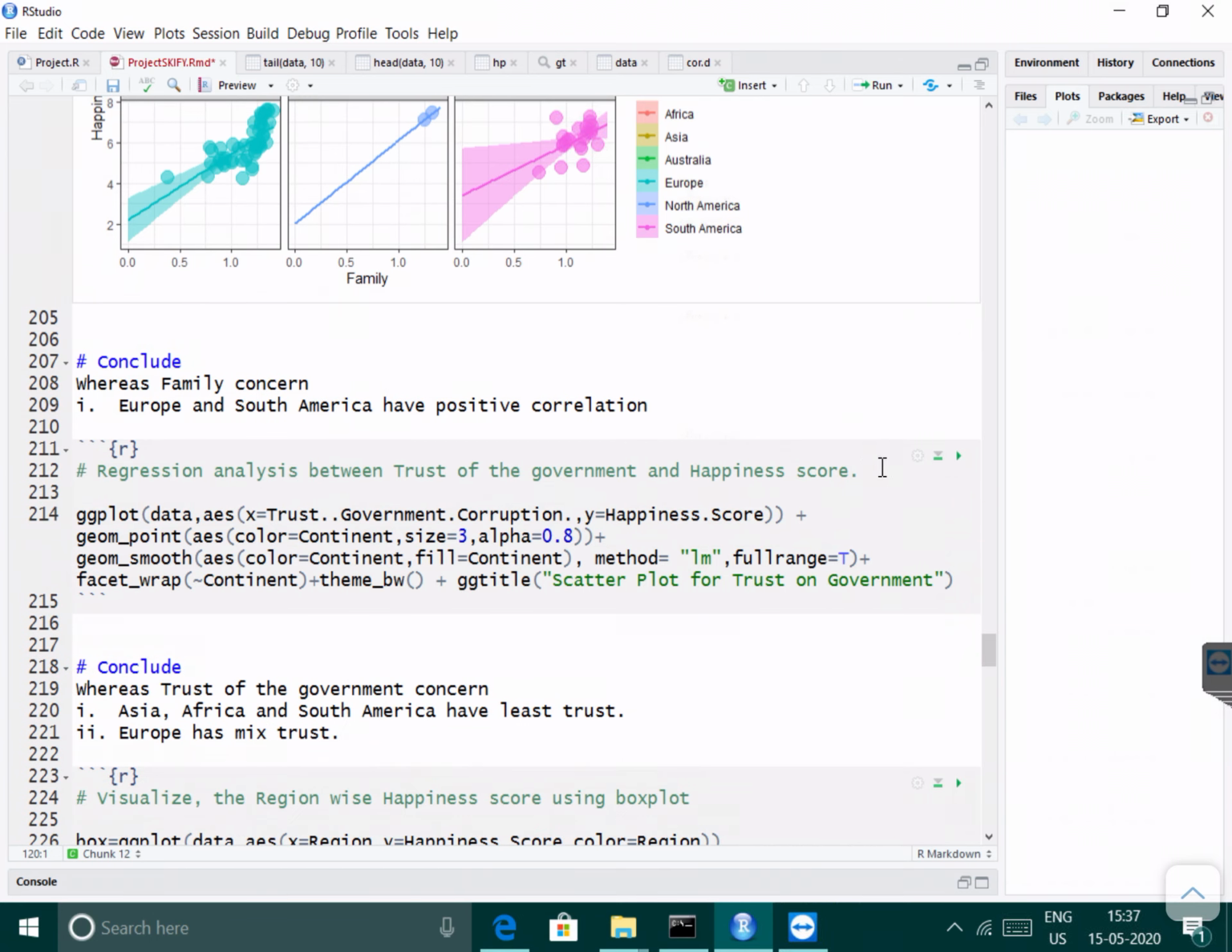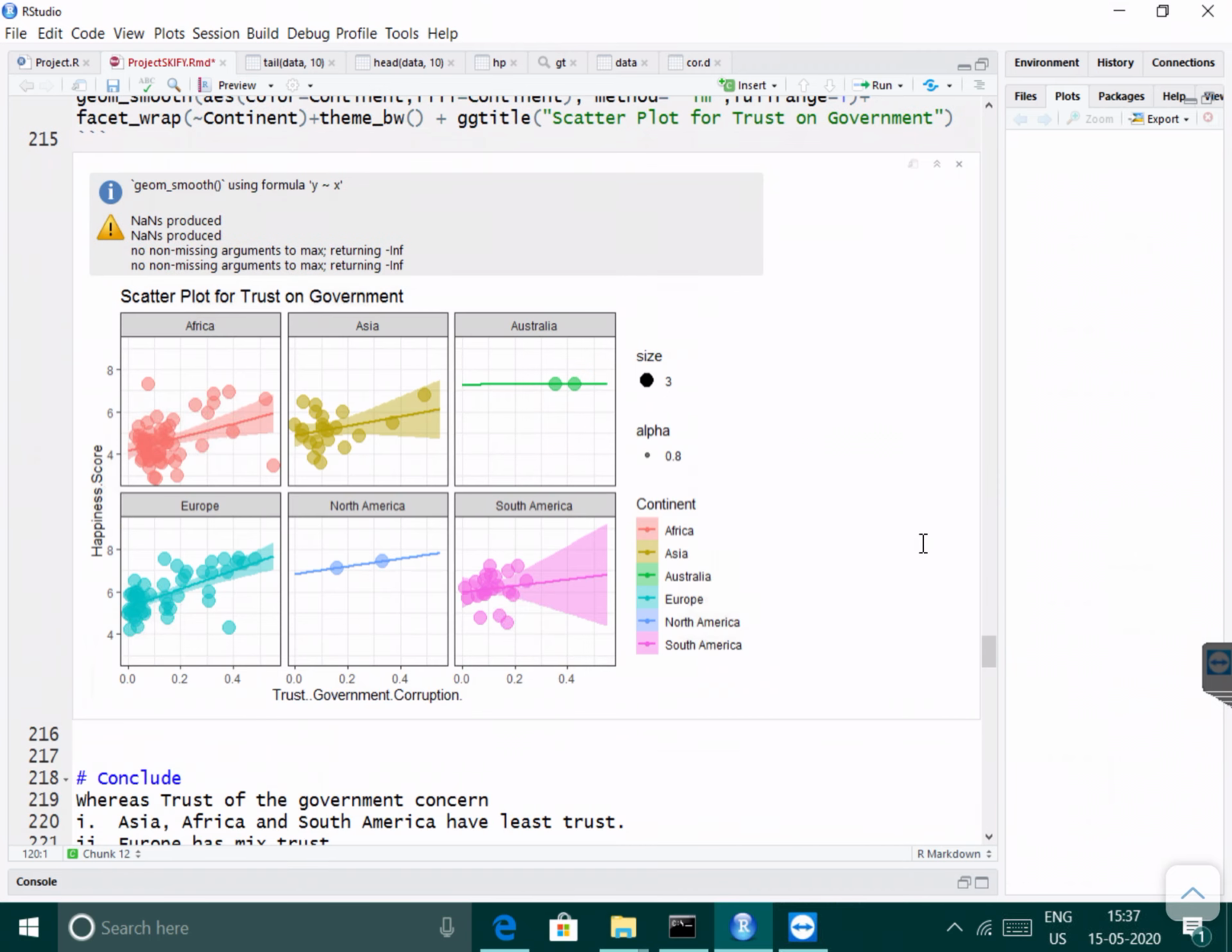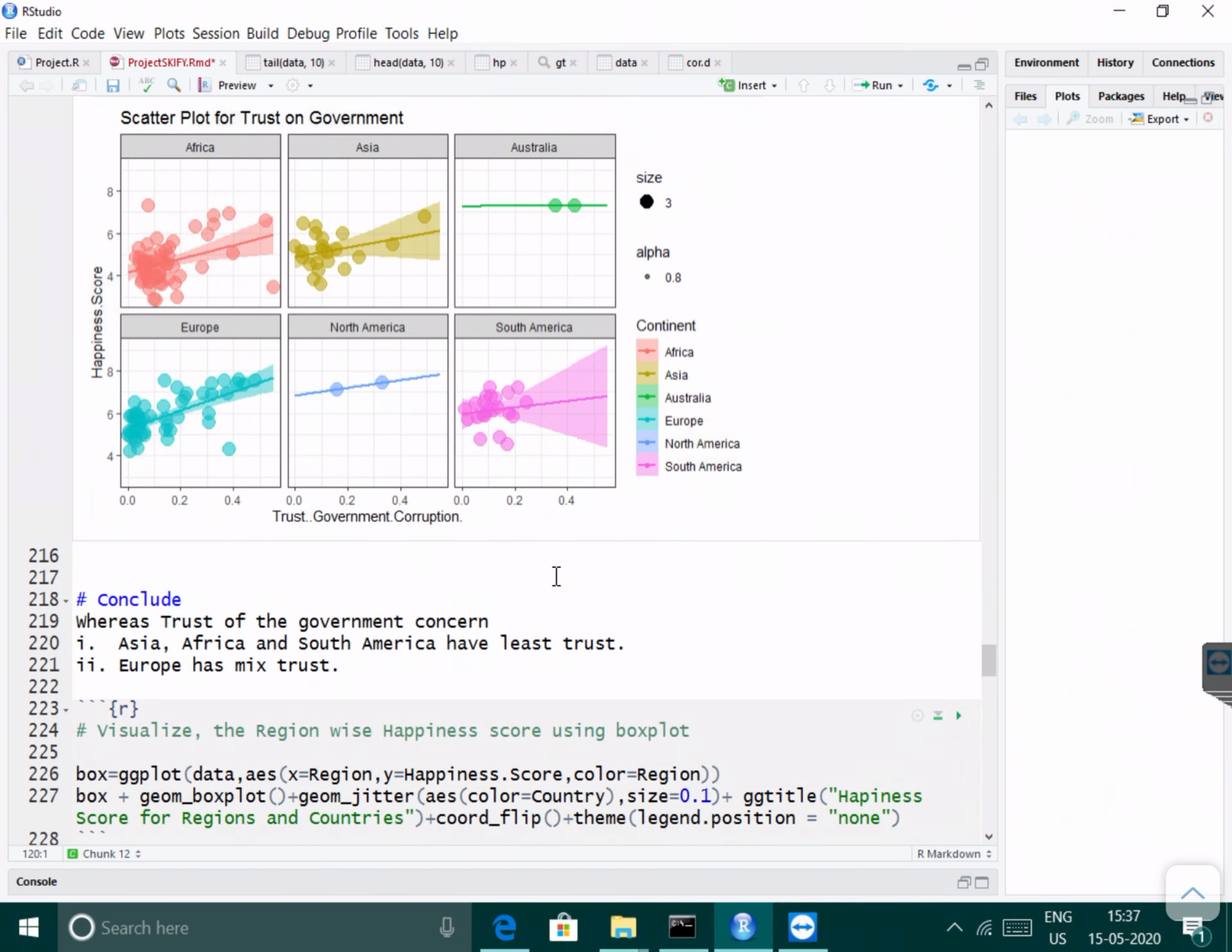Regression analysis between trust of government and the happiness score. From this observation, Asia, Africa and South America have the least trust, whereas Europe has mixed trust.